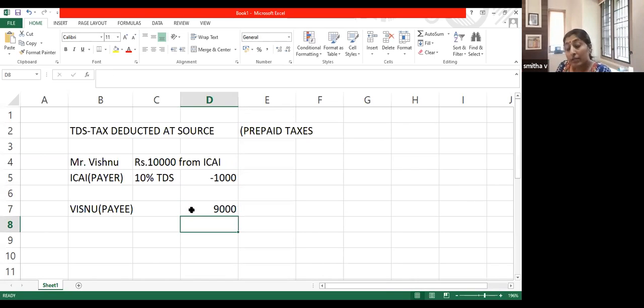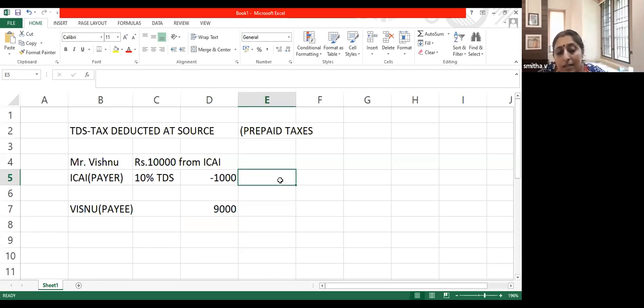See, all payments are not subject to TDS. We have to see which are the various types of expenses on which we have to deduct TDS. But let me just assume that this is a transaction which is liable to TDS. So 1,000 rupees TDS is deducted and Vishnu receives only 9,000.